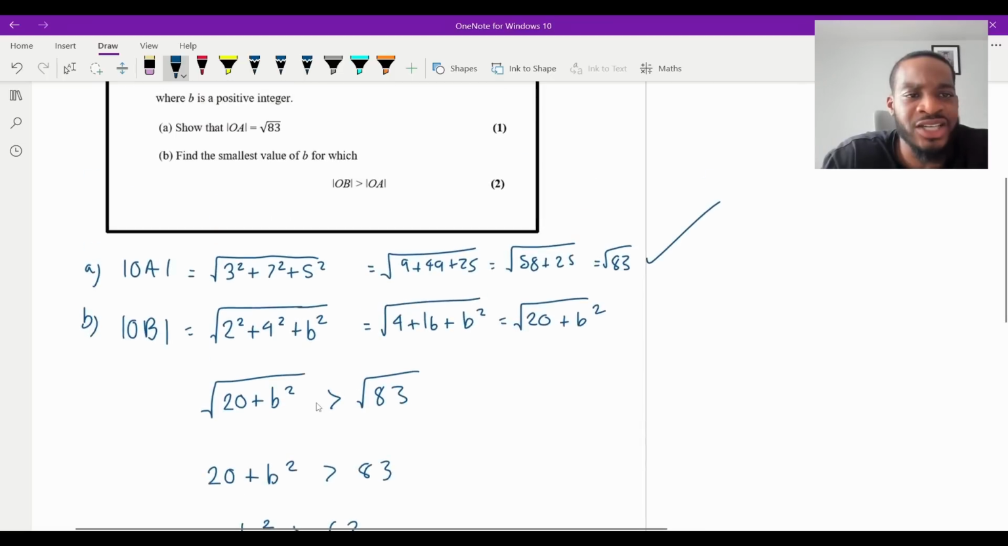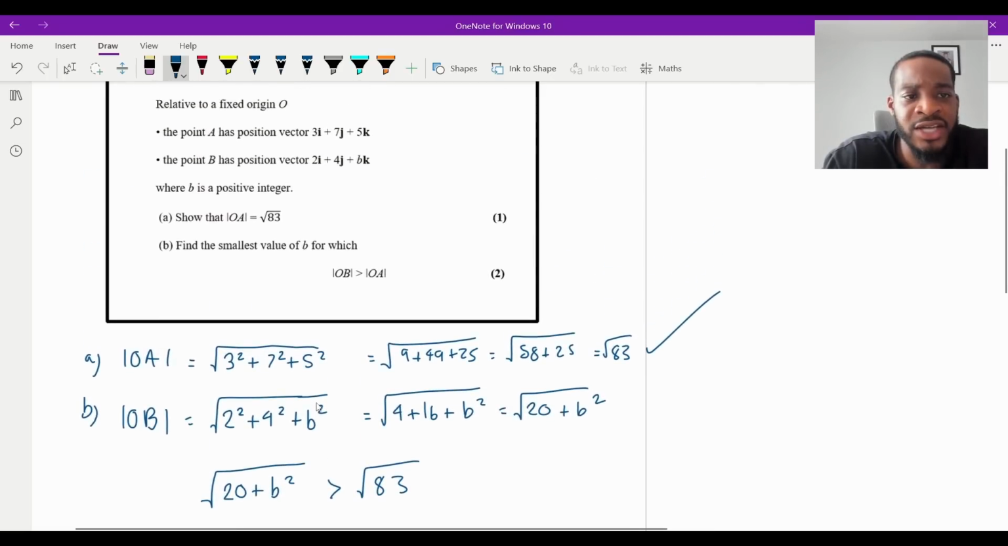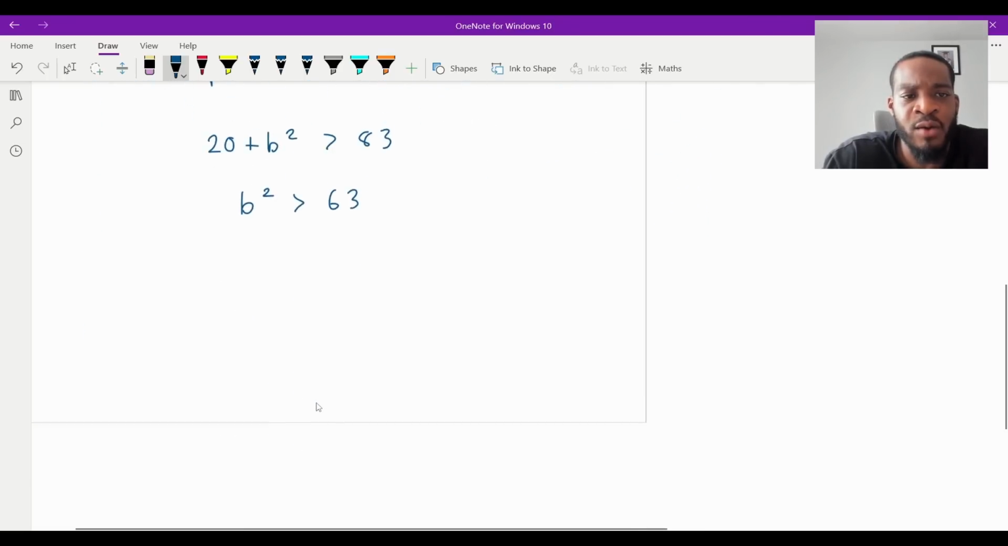Now b is an integer, isn't it? Yeah, b is a positive integer. What value of b would be more than 63? Well, if b was 7, then b squared would be 49, which doesn't work. If b was 8, b squared would be 64, which works, isn't it?